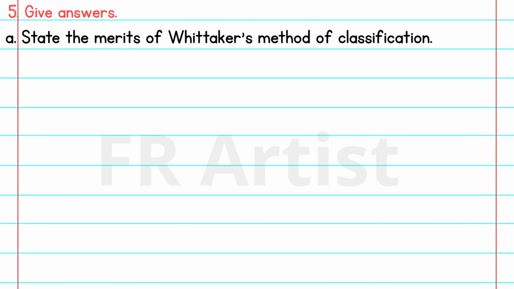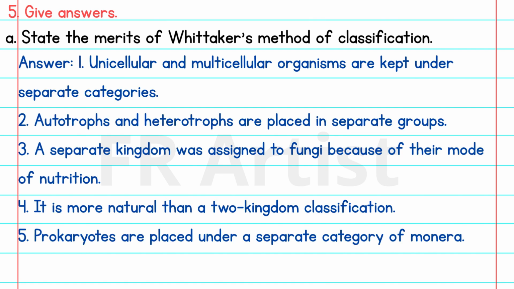Question number 5. Give answers. A. State the merits of Whittaker's method of classification. Answer: First point, unicellular and multicellular organisms are kept under separate categories. Second, autotrophs and heterotrophs are placed in separate groups. Third point, a separate kingdom was assigned to fungi because of their mode of nutrition. Fourth point, it is more natural than a two kingdom classification. Fifth, prokaryotes are placed under a separate category of Monera.